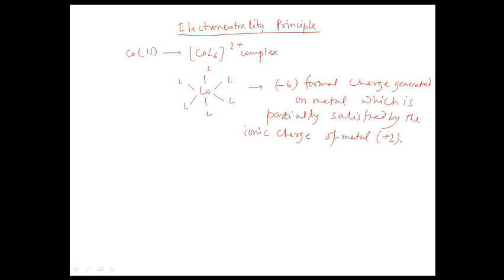So the metal has a +2 charge, which can partially cancel or partially satisfy it. From the formal charge point of view, cobalt should be negative.